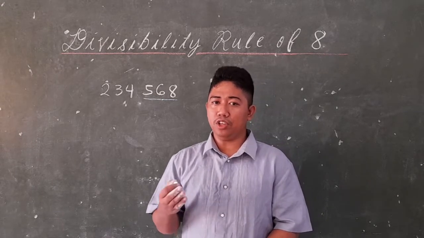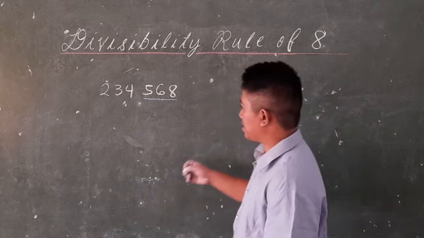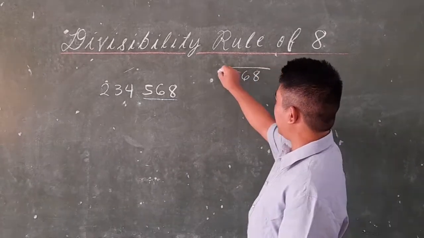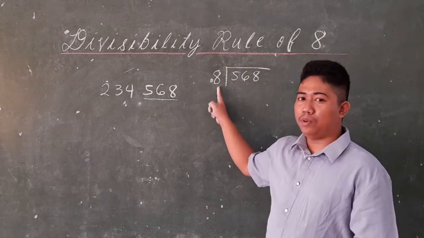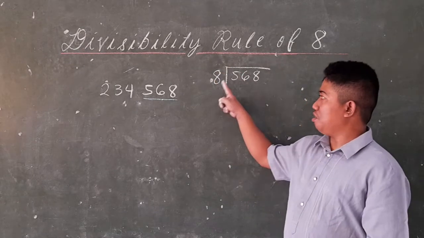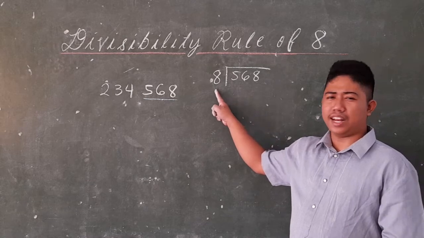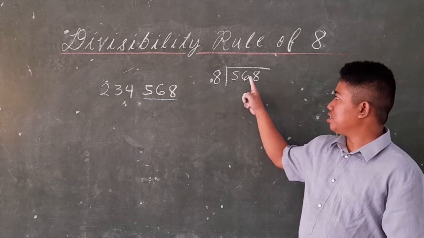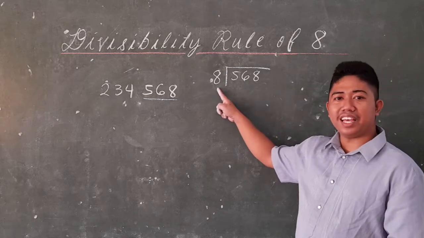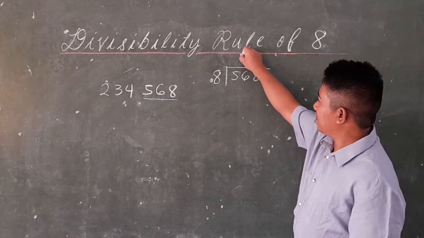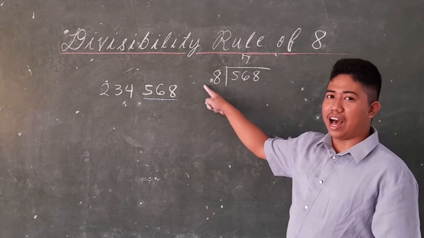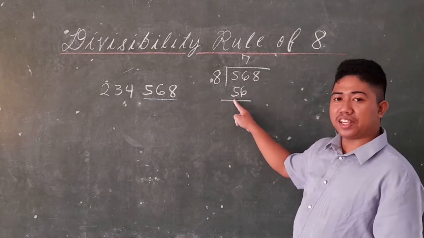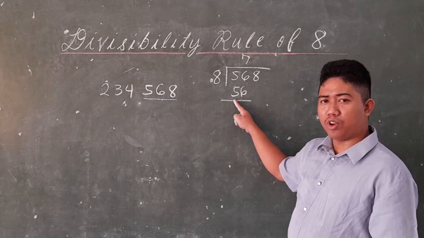So by using the long division process, we have 568 divided by 8. So we will apply this process. So 5 divided by 8 cannot be. So let's add another digit, which is 6. So 56 divided by 8 is 7. 7 times 8 equals 56. So 56 minus 56, which is 0, so no remainder.